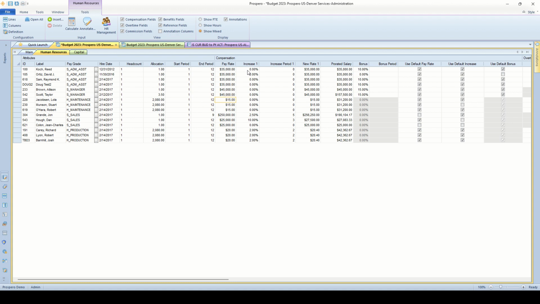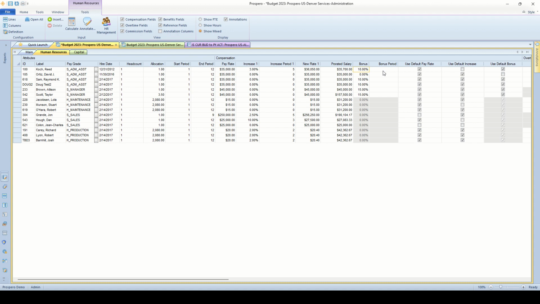We can do pay increases for these employees. Let's say a 3% pay increase for this person, and that takes effect in period 5, and that new rate will pop up there for us. We can handle bonuses as a percentage of their earnings or as a fixed dollar amount for these employees as well. And we can also handle things like commissions and overtime for these employees too.